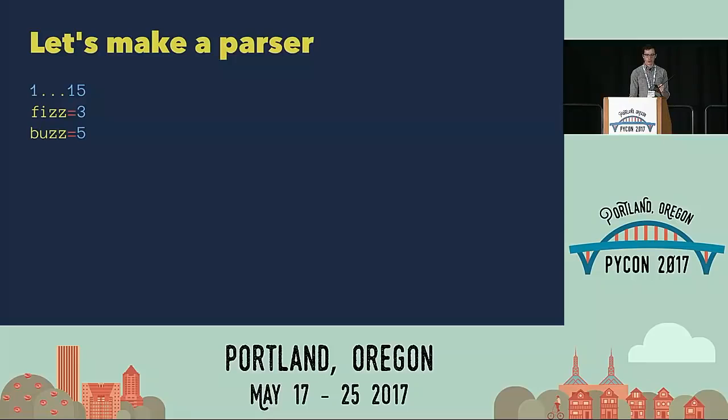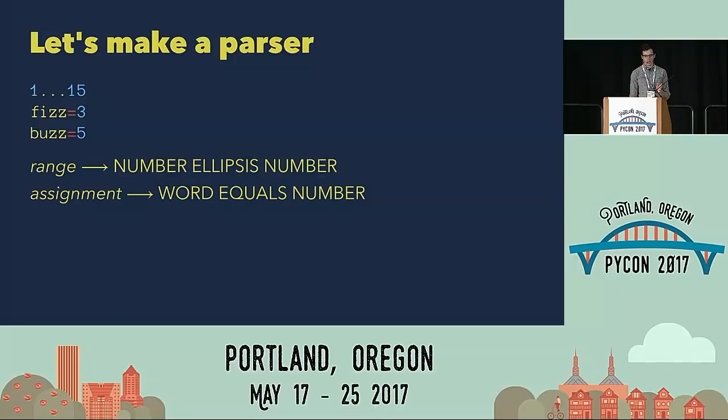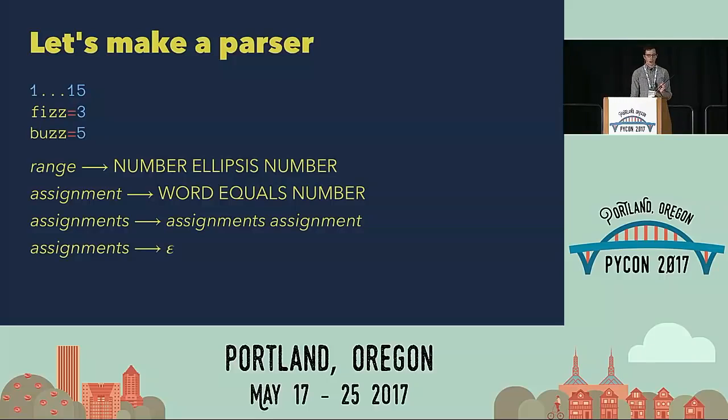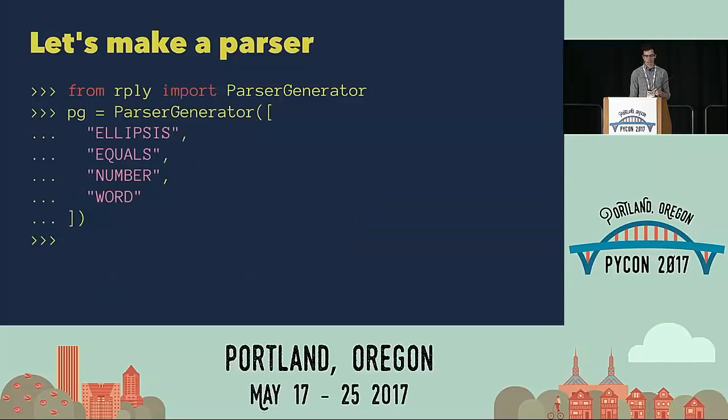So again, here is our syntax. Our productions are going to be like this. Range is going to be a number followed by an ellipsis and a number. Assignment is a word, equals, number. Assignments plural is multiple assignments followed by a single assignment, but assignments can also be an empty string. So this allows us to have multiple assignments. And finally, a main is a range followed by multiple assignments.